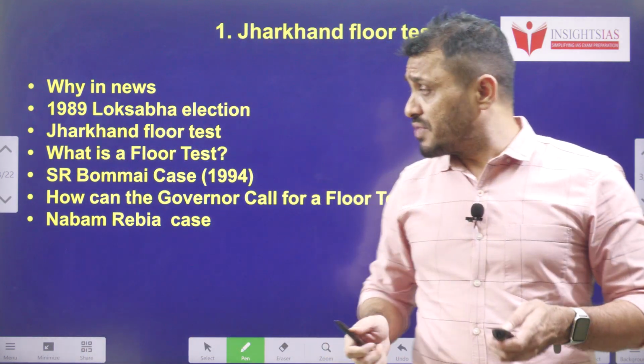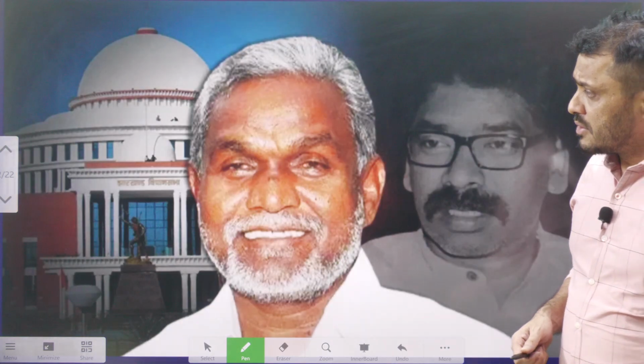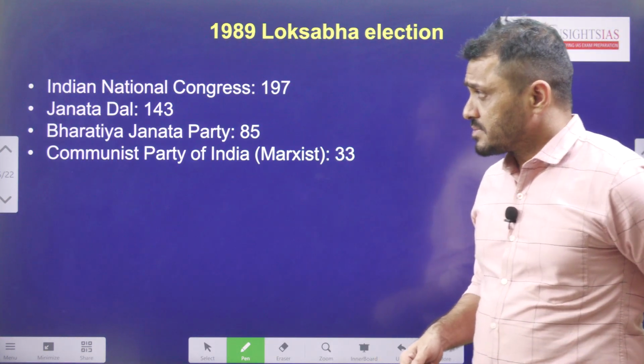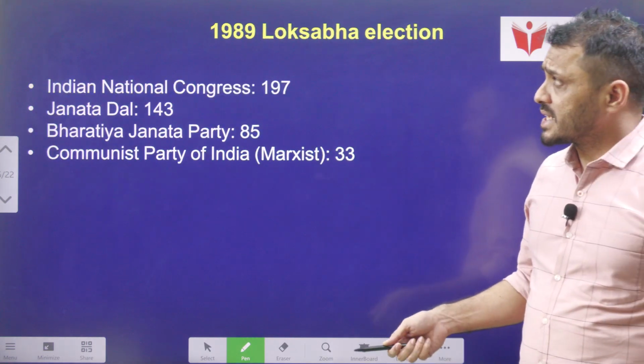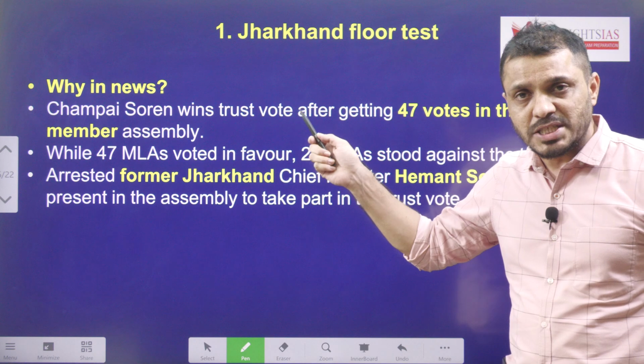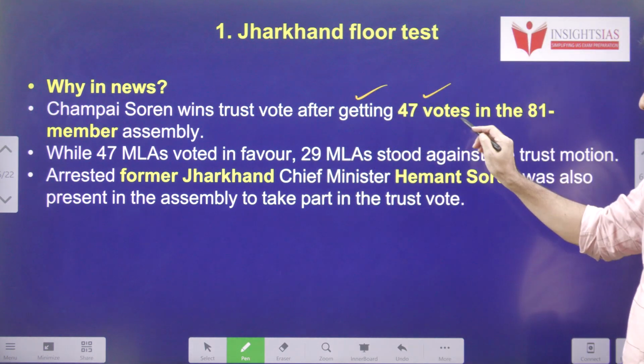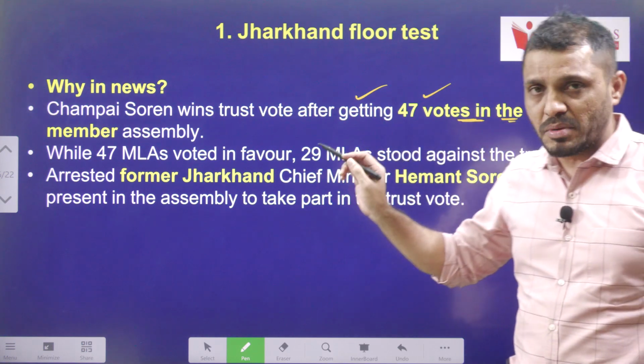Now, first we will try to understand this context. This particular context is related to Champai Soren, the present chief minister of Jharkhand. He won the trust vote after getting 47 votes in the 81 member assembly.